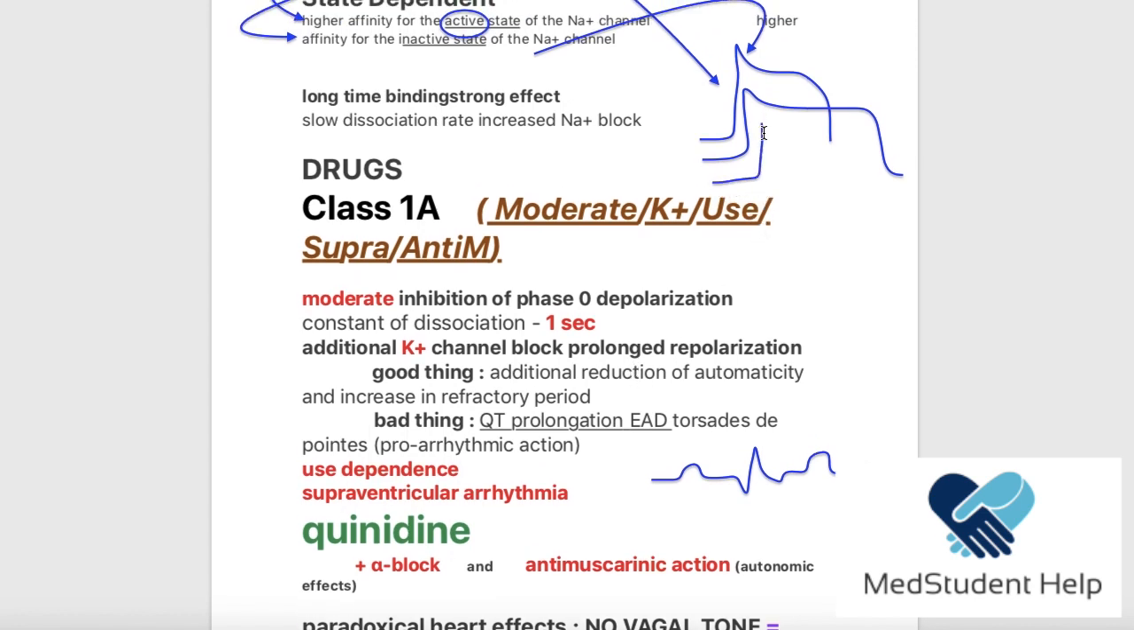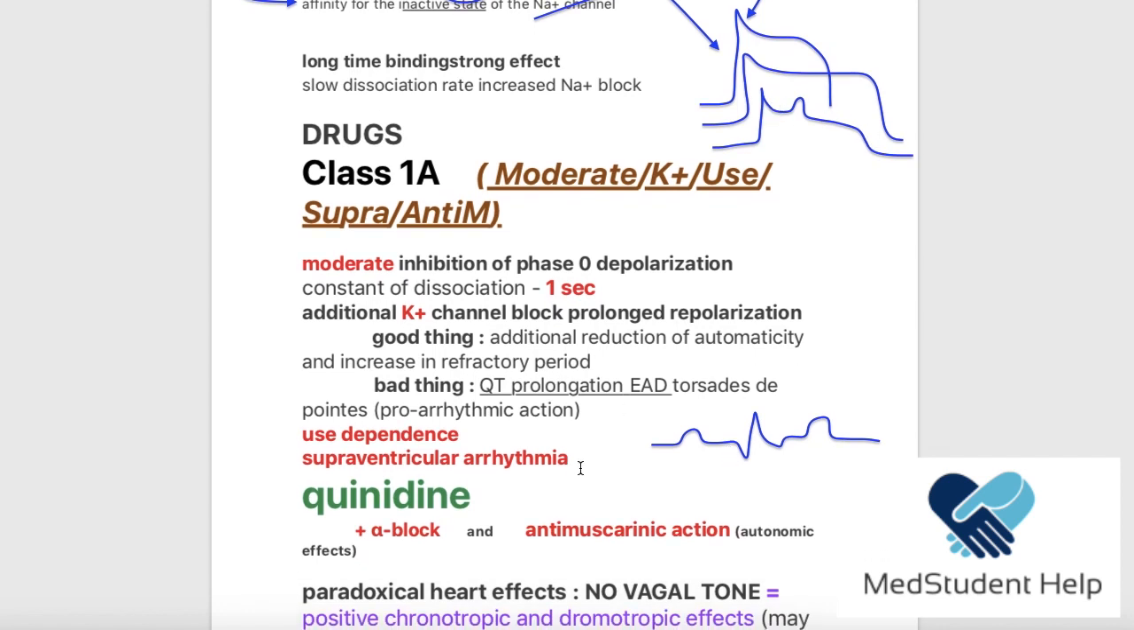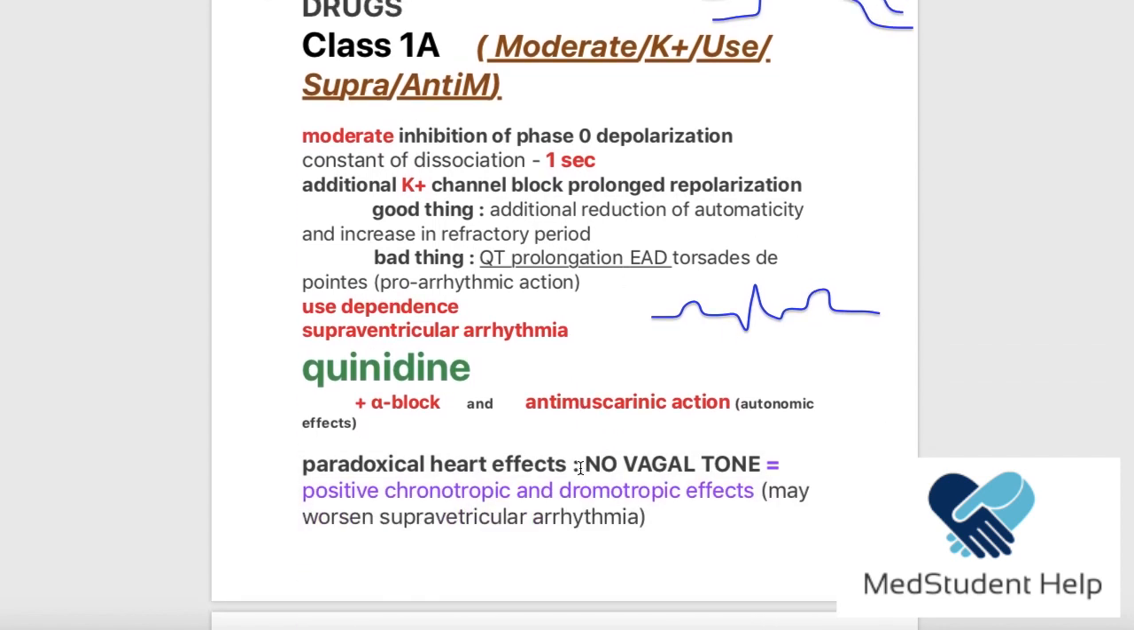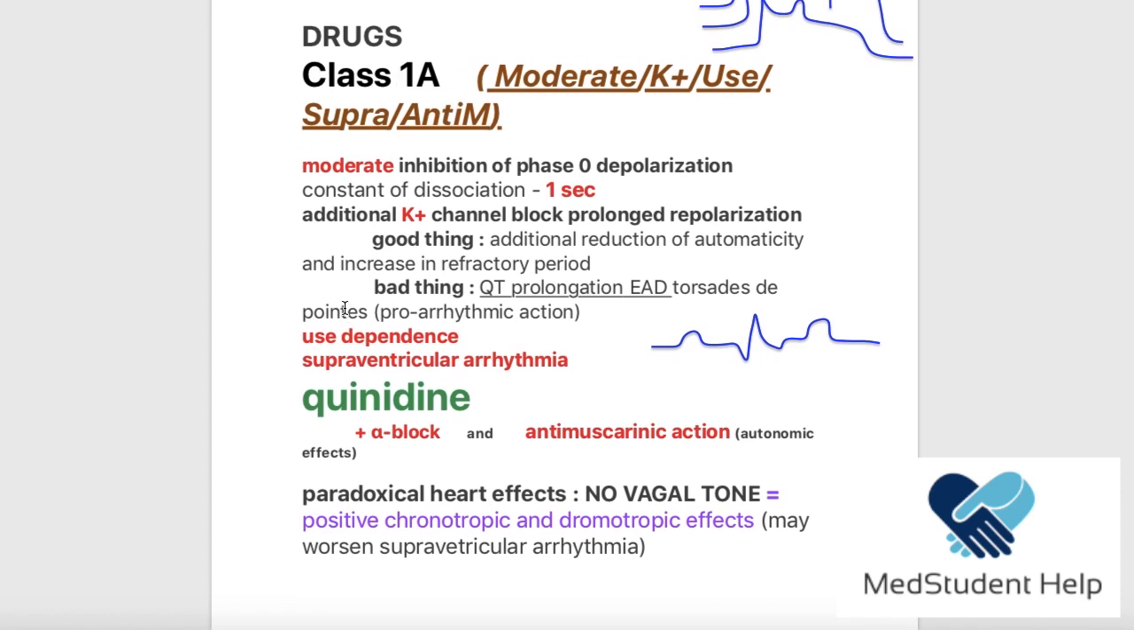We said that the early afterdepolarization develops during the plateau phase, right? So it's like this. Another impulse is going to come here and cause arrhythmia if we prolong this repolarization period. Okay, now the other thing that I want you to know about class 1A is that they are use dependent, which means that they have a higher affinity to what type of sodium channels? The active form, the open form, which means that in tachycardia, these drugs are going to function even better.